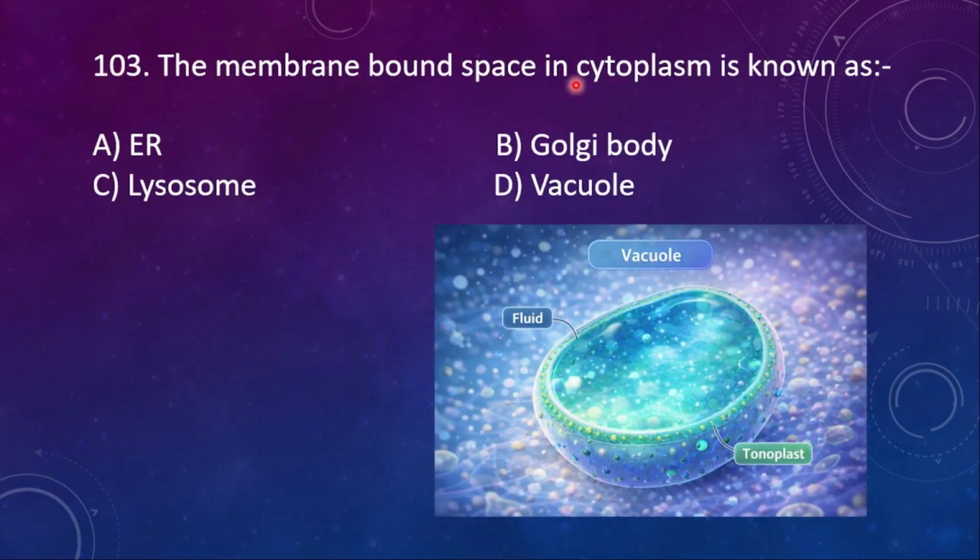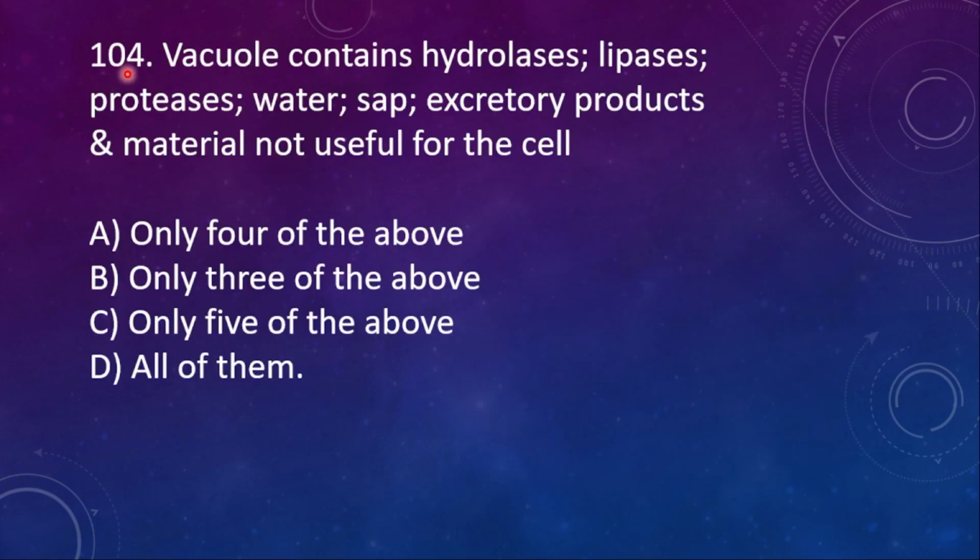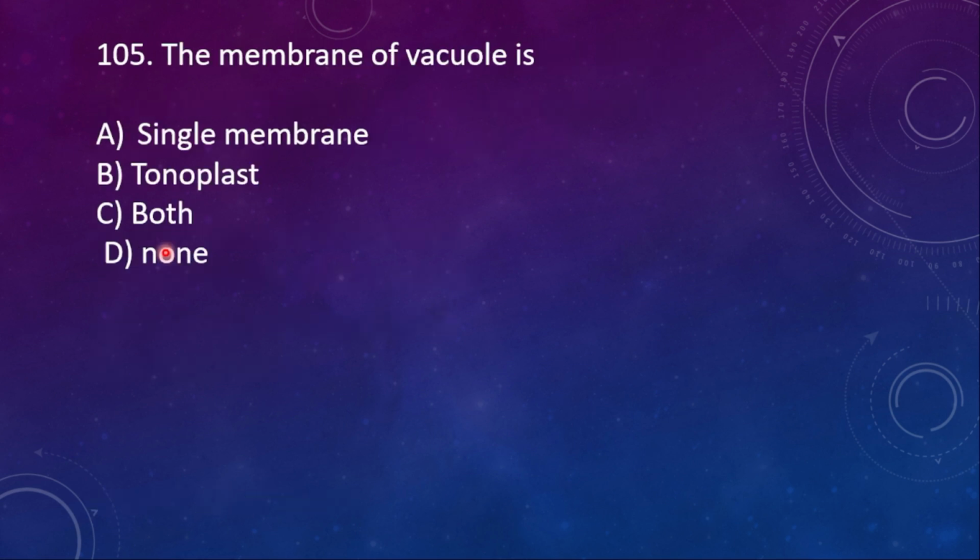103. The membrane bound space in cytoplasm is known as ER, Golgi body, lysosome and vacuole. The membrane bound space inside the cytoplasm is known as what? Vacuole. This is the vacuole. The vacuole's membrane is said to be what? Tonoplast. 104. Vacuole contains hydrolases, lipases, proteases, water, sap, excretory products and materials not useful for the cell. So here all of them are correct about the vacuole.